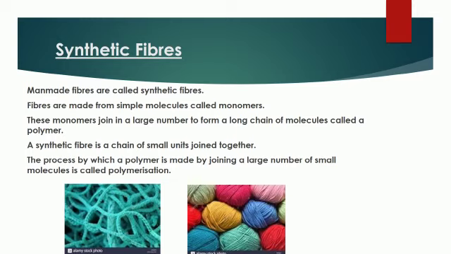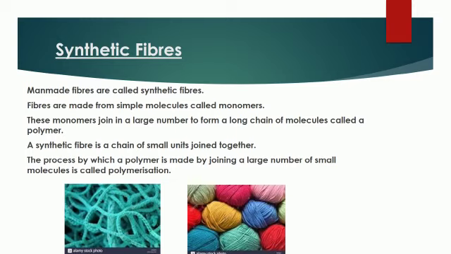Poly means many. Polymer is made up of joining of many monomers. A synthetic fiber is a chain of small units joined together, and the process of making polymers is called polymerization. Man-made polymers have been developed to meet the ever-increasing demands of present-day civilization.